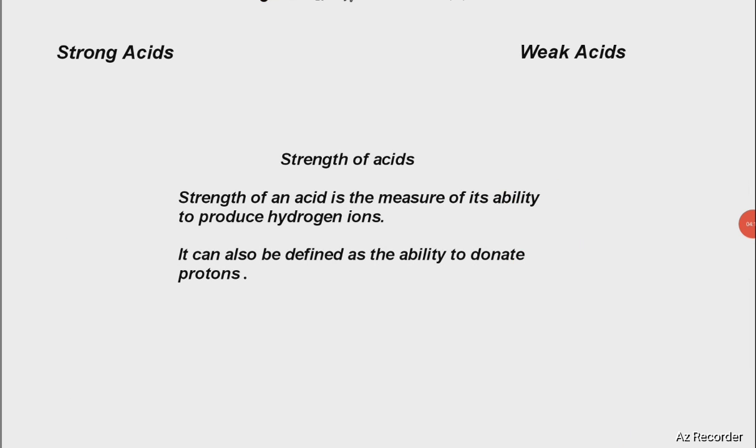So we said acids are also classified in terms of their strength. Now the strength of an acid is just the measure of the ability of that acid to produce hydrogen ions. Just that ability for that acid to produce hydrogen ions. So acids have different abilities at which they produce the hydrogen ions. Sometimes it's defined as the ability to donate protons.